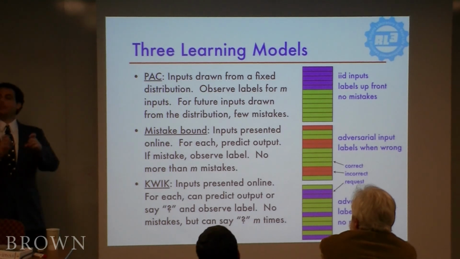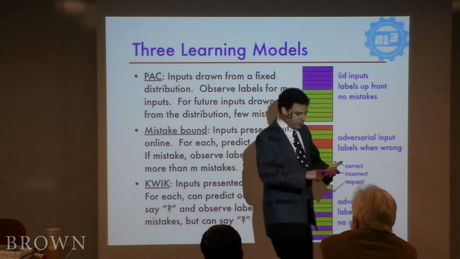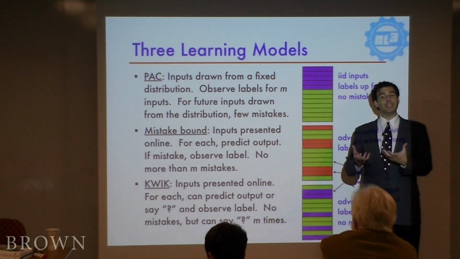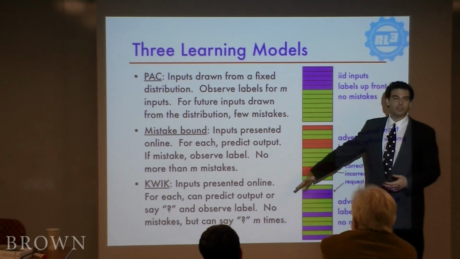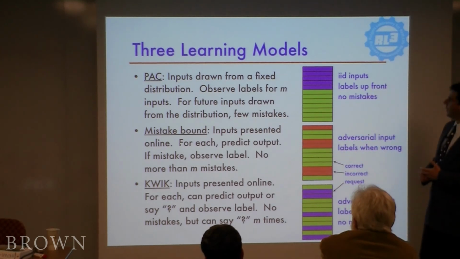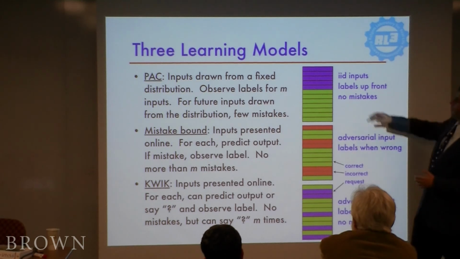So connecting this back up with machine learning, the main thing that we're going to try to do is learn either the Q function or the transition and reward function, but we need to learn it in the right way. And so let me say what some of the wrong ways are from the literature, and then I'll explain the way we've been doing it in our lab, the new model that we introduced. The old models, good for other things but not good for reinforcement learning, the first one is PAC.